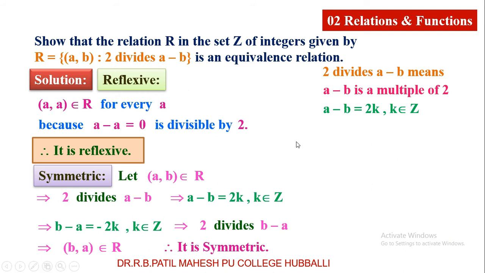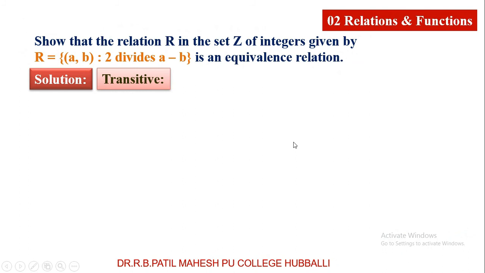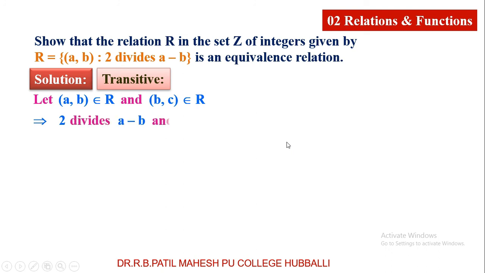Next we'll go for the next type, transitive. (a, b) belongs to R and (b, c) belongs to R. For transitive, of course you know that we take two ordered pairs. First one, 2 divides a minus b, and (b, c) belongs to R, 2 divides b minus c.